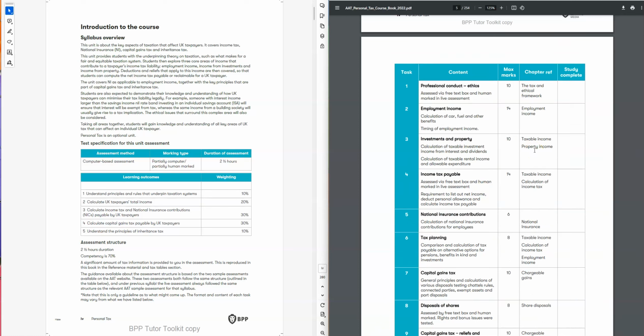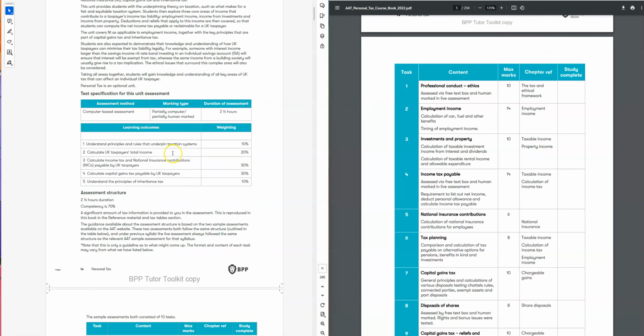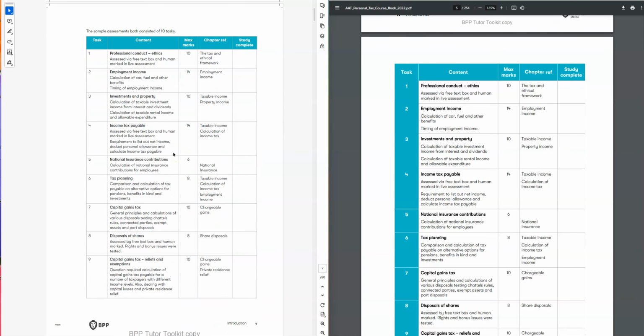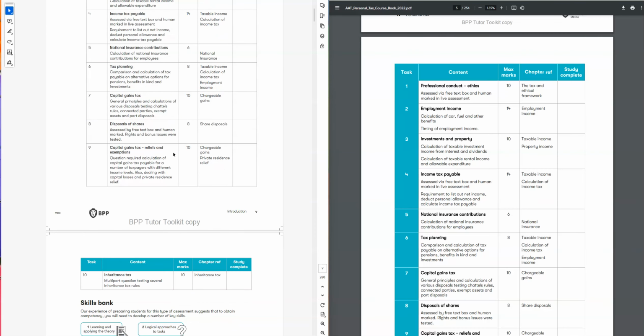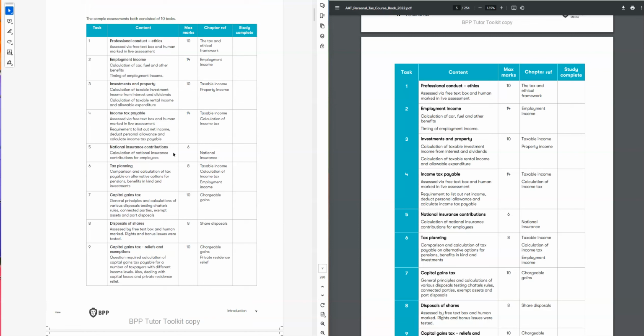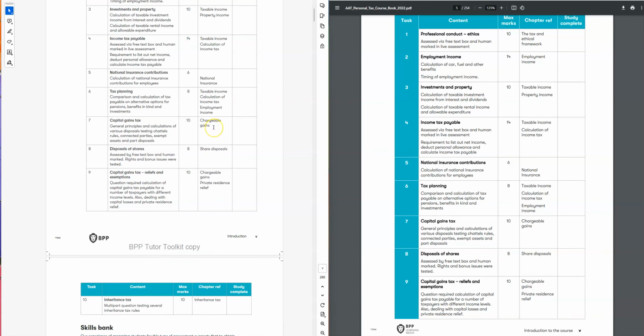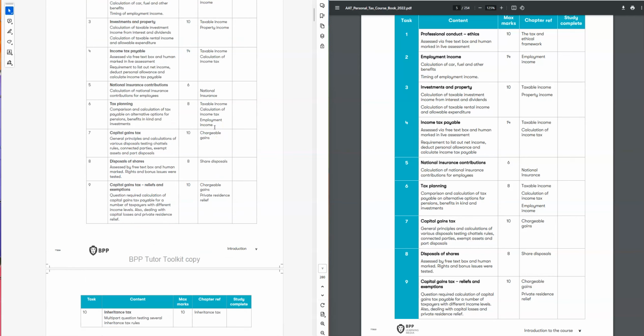Now if we go to the new Financial Act, that is 23, we can see here exactly the same 10 tasks, and exactly the same structure. So the only difference here is that students for the new Financial Act 23 will get half an hour more compared to the Financial Act 21.